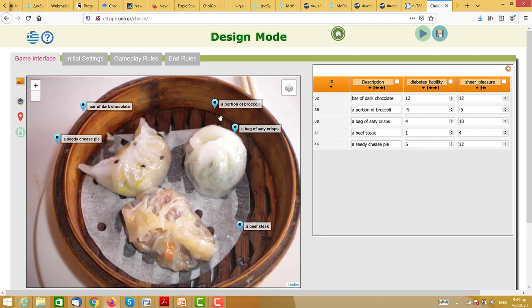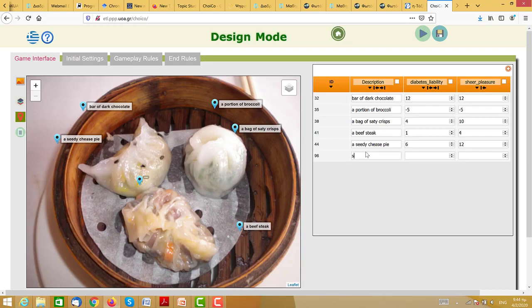For instance, there's only one kind of food that reduces the liability of diabetes, and I think maybe it's a fair game if I have another kind of food that does the same thing. So all I do is I just click on this point, and I just leave one new piece of food, and immediately I get a new record here on my database, which I can now characterize.